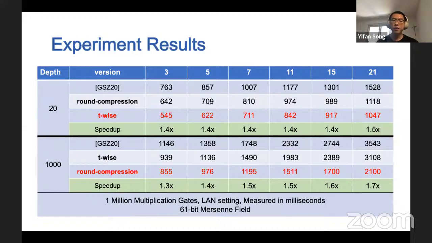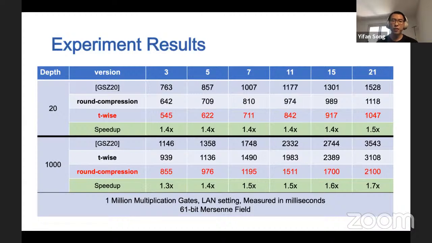Our experiments generate a random circuit with 1 million multiplication gates. We set up our experiments in the LAN setting using the 61-bit Mersenne field. In the table, the version TWS refers to our first construction, and the version round compression refers to our second construction. The numbers in the table are reported running time in milliseconds.